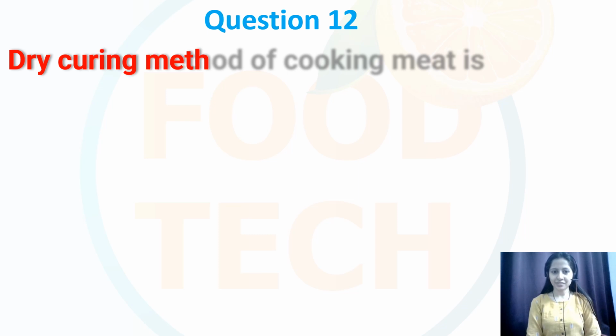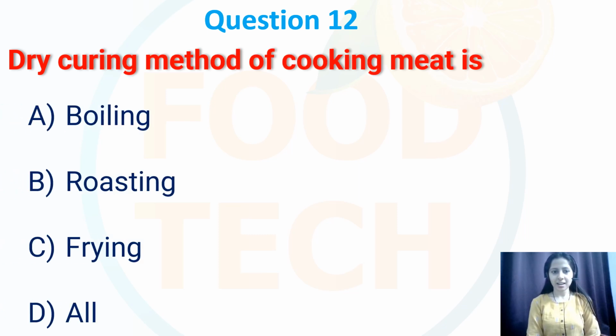Question number 12. Dry curing method of cooking meat is. So options are boiling, roasting, frying and all. So the dry curing of cooking meat typically involves option number B, that is roasting. So it involves the combination of salt and other seasonings to preserve the meat and also to enhance the flavor of the meat.